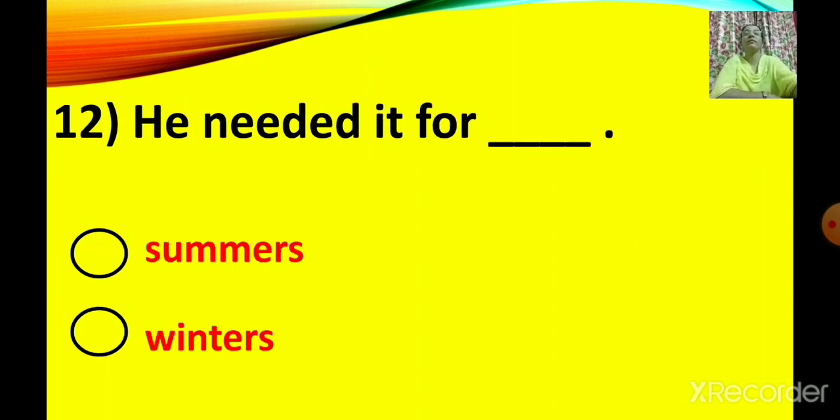Next one. Number 12. He needed it for dash. The monk, that is the monk. He needed it for what? Summers or winters. He wanted the new shawl for what? For summers or winters. He needed it for, yes, he needed it for winters. So click on winters. He needed it for winters. Okay. Next one.